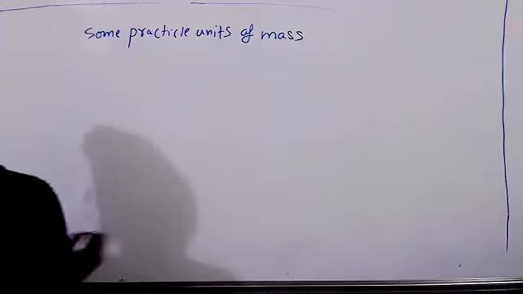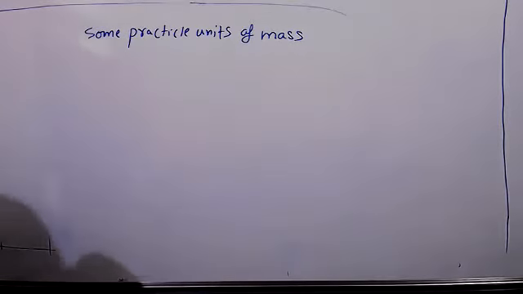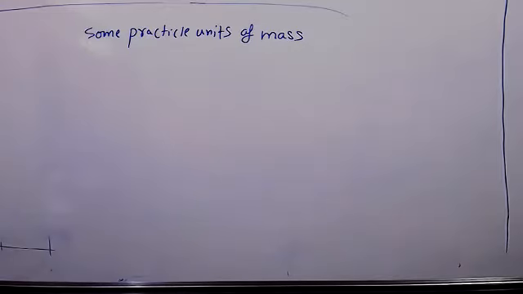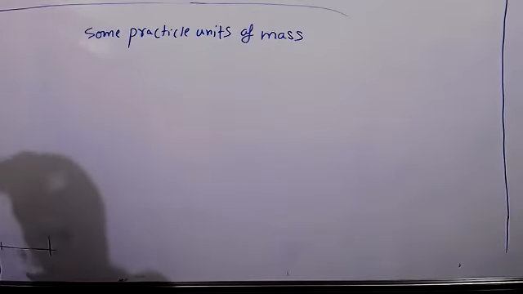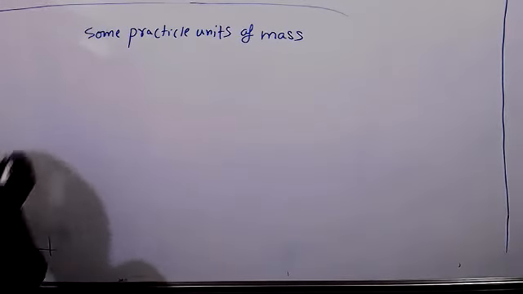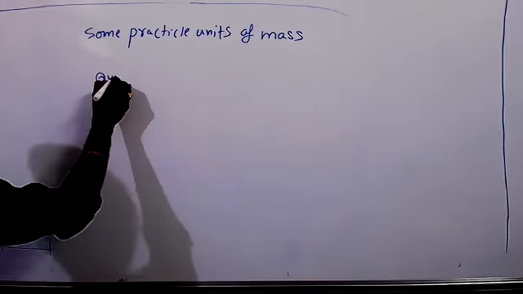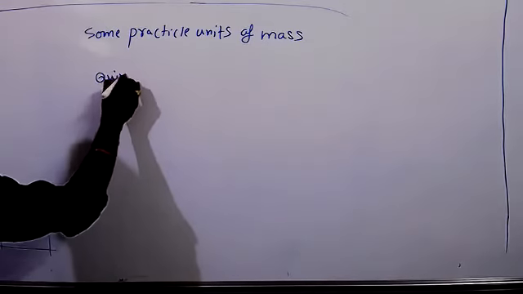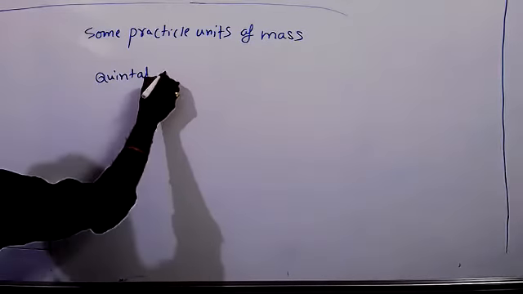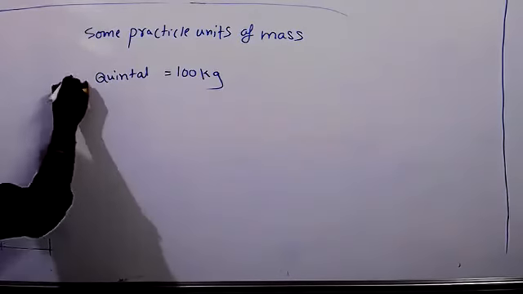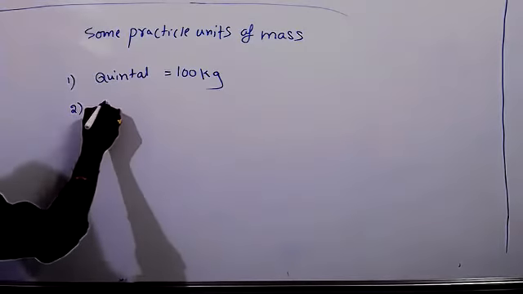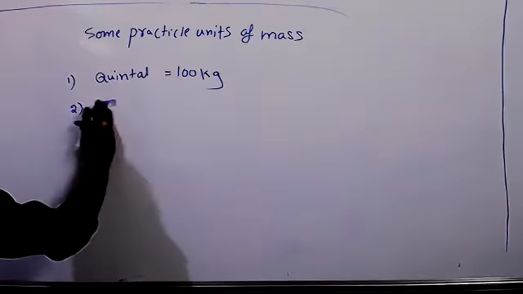Some practical units of mass. MKS units we know, CGS units we know. Pounds, we know, because that is the FPS unit. Quintal: 1 quintal equals 100 kg. Ton: 1 ton equals 1000 kgs.